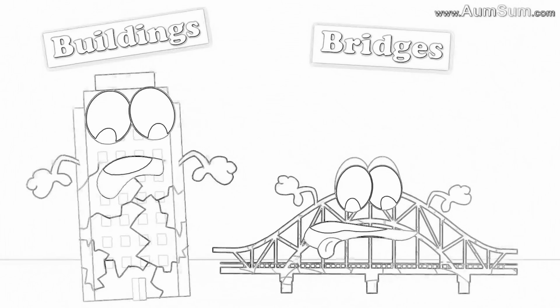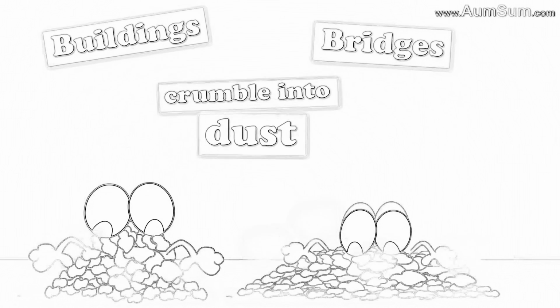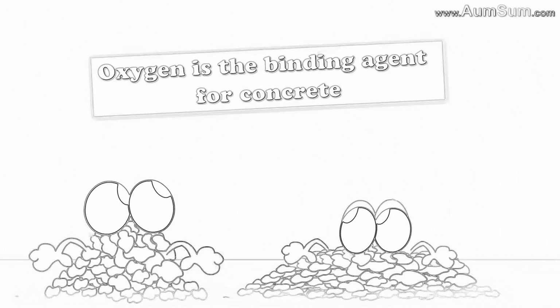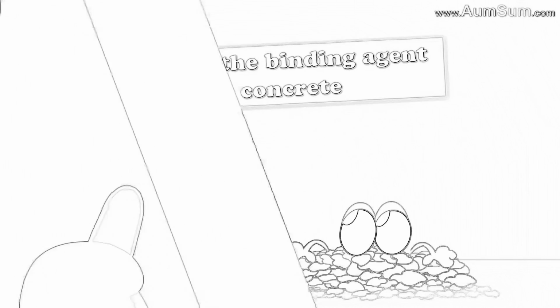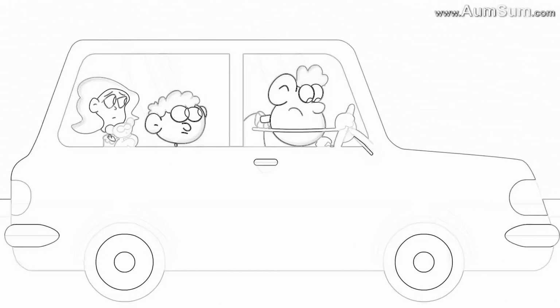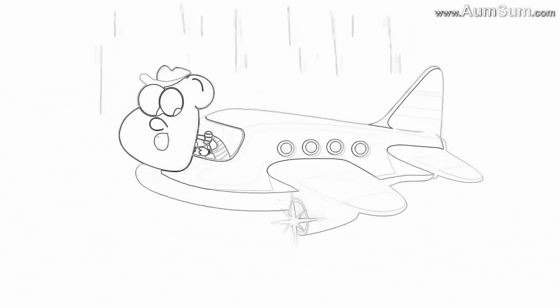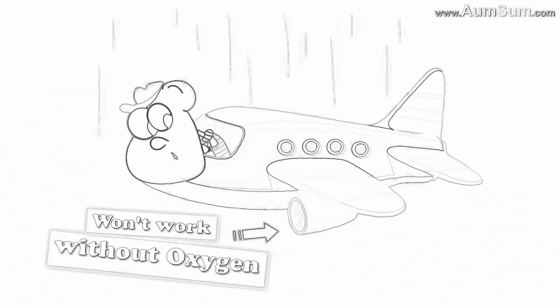Buildings, bridges, and concrete structures would crumble into dust, as oxygen is the binding agent for concrete. Cars would stop, and planes would fall from the sky as their combustion engines wouldn't work without oxygen.